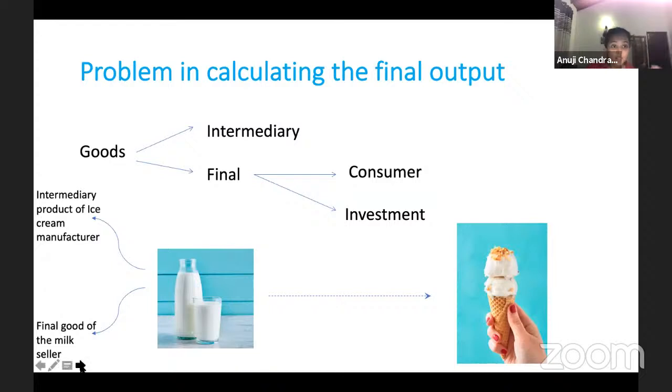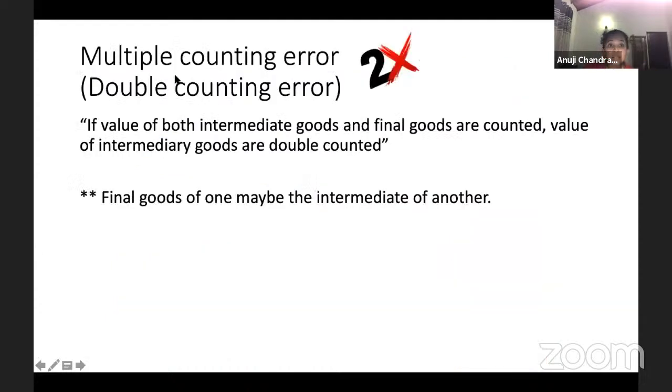So there is a practical issue when calculating this output. This is what we call the multiple counting error or the double counting error. This means that if both intermediate goods and final goods are counted, because we can't distinguish these ones, right? Can we go and ask, okay, where did you buy this milk?